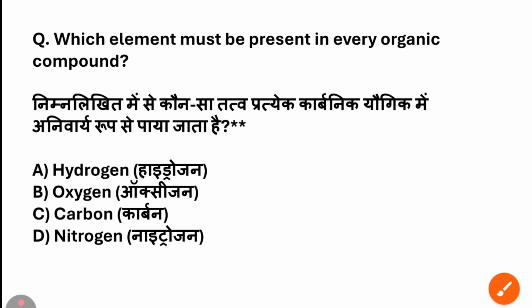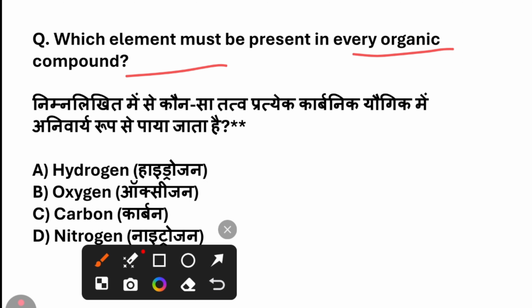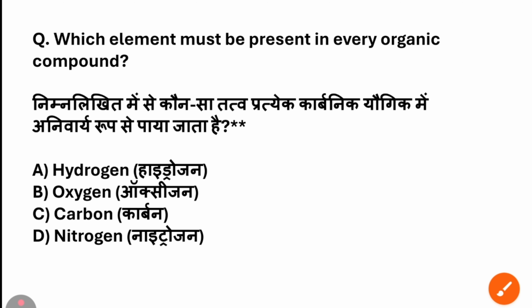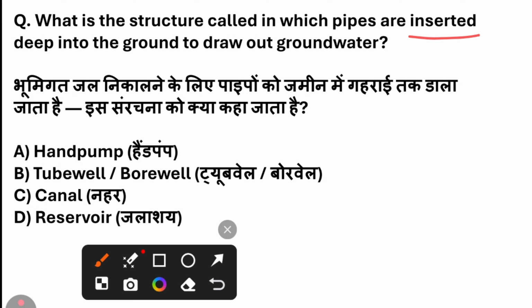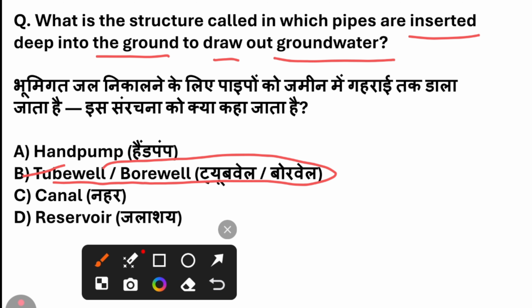Which element must be present in every organic compound? The answer for this question is carbon, which must be present in every organic compound. What is the structure called in which pipes are inserted deep into the ground to draw out groundwater? The answer for this question is tube well or bore well.